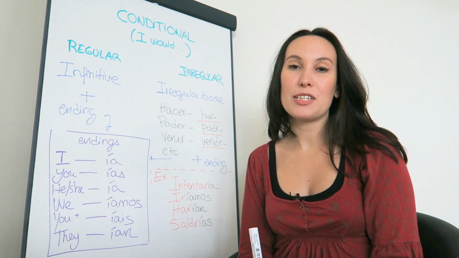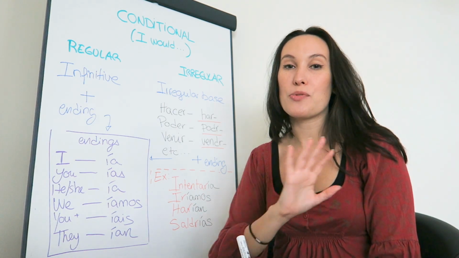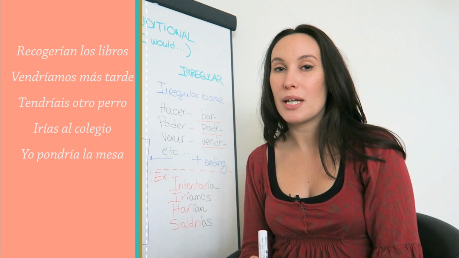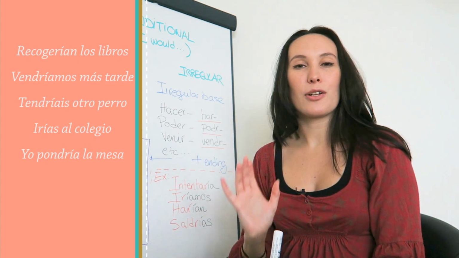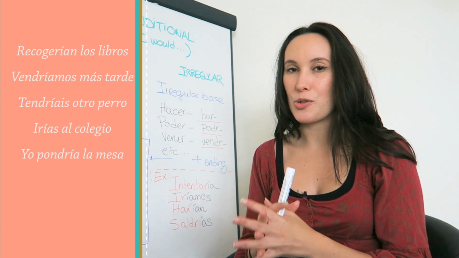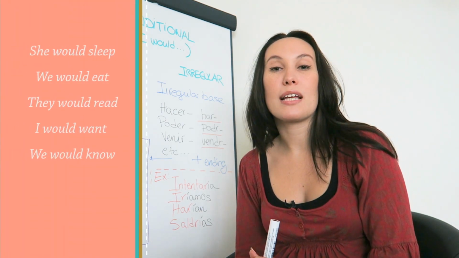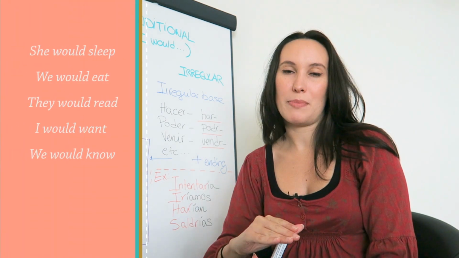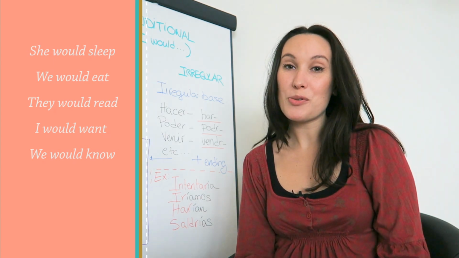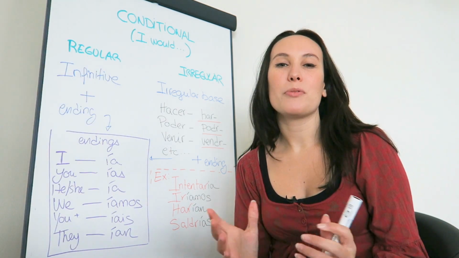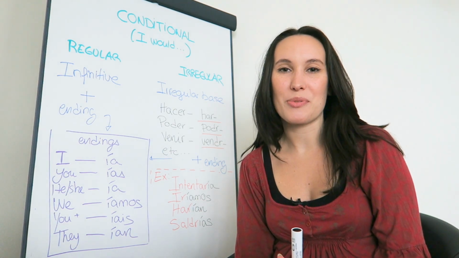So now if you want a little practice, I'm going to show somewhere on the screen some translations from Spanish to English. They include some irregular verbs, so you can use the grid in the description box to do that. And also I'm showing some translations from English to Spanish. If you do those translations, leave them below if you want me to correct them. I'll be happy to answer any question as well.